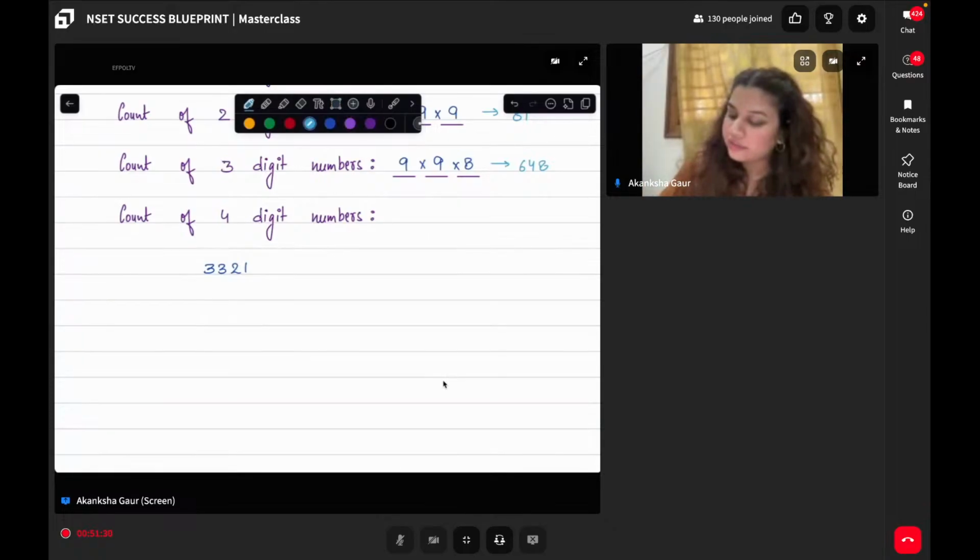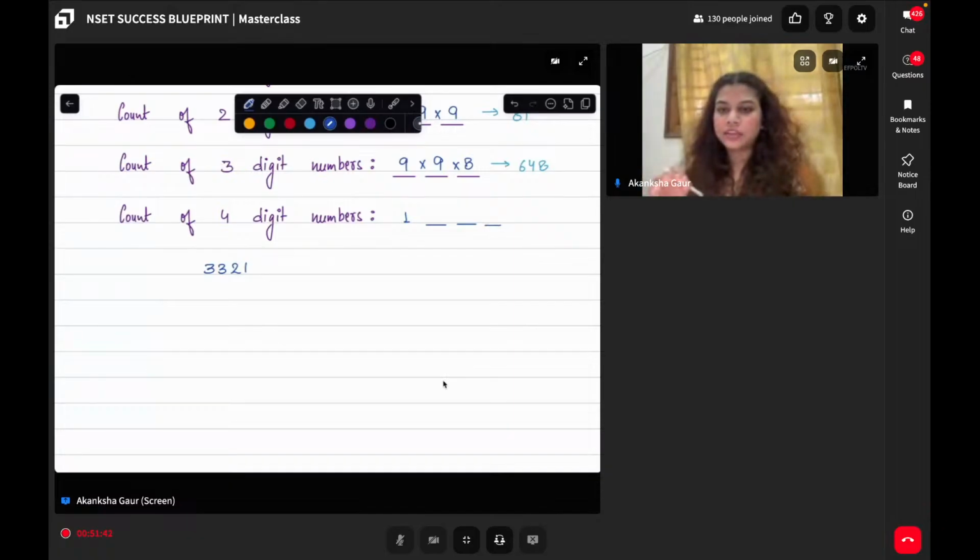Now tell me, Shreya, you're right. If I have 4 positions to fill, can I fix the first position as 1? And then any combination can be allowed? Yes, Avirishu, you're right. In this case, any number which I am able to generate will definitely be lesser than this 3321.